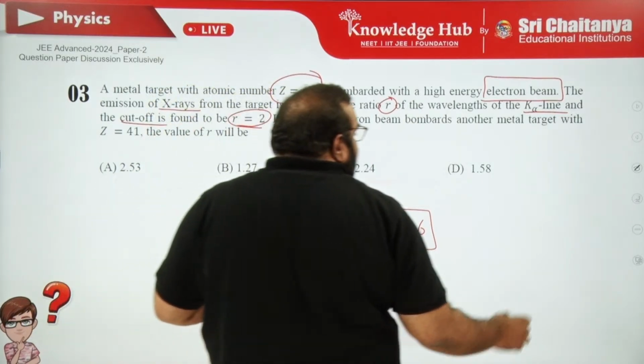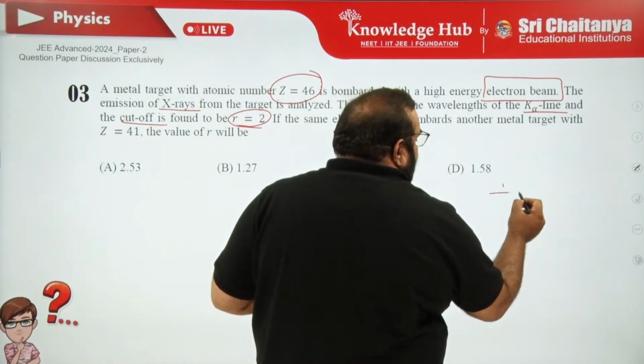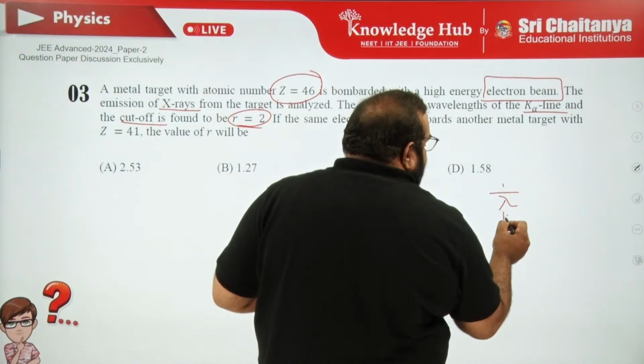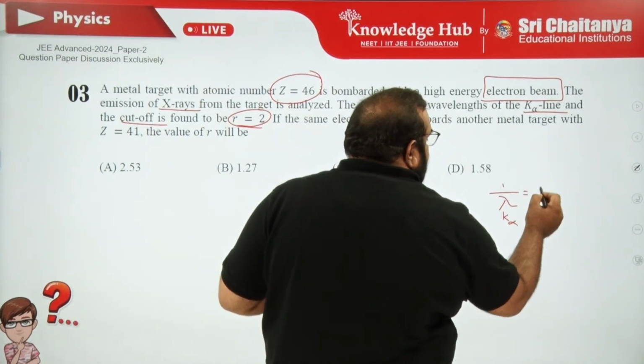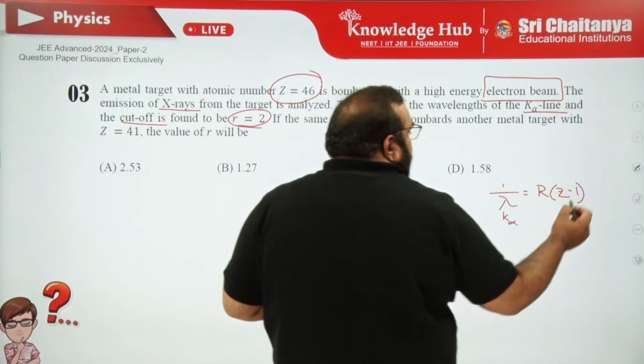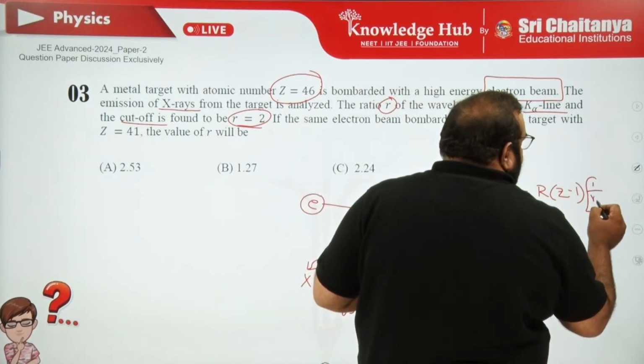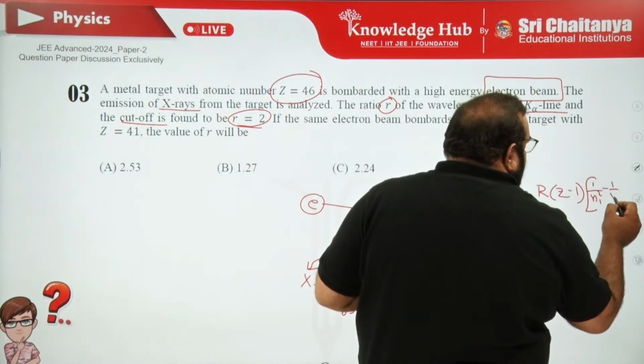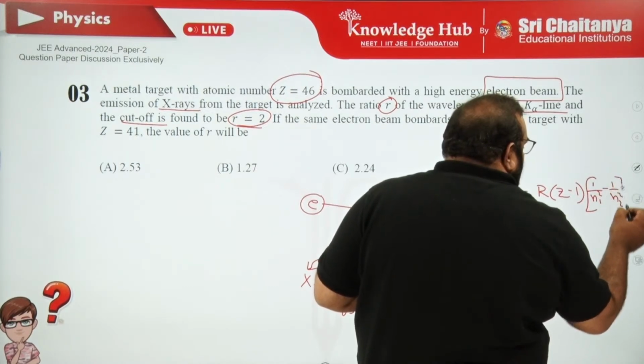Okay, that means for wavelength, you can write 1 upon lambda K alpha is R into (Z minus 1) into (1 upon N1 square minus 1 upon N2 square). It is a direct formula related question.